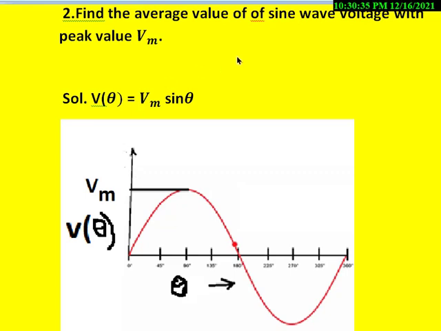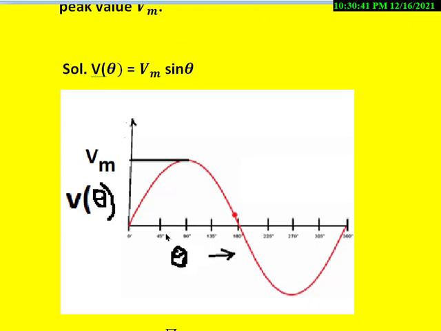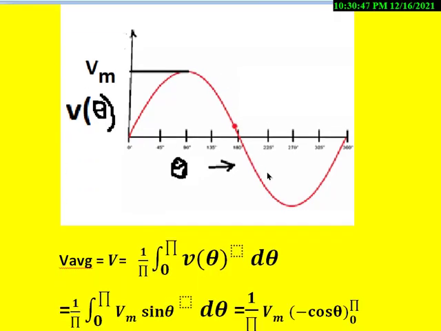So let us calculate the average value for a sine wave voltage with the peak value called Vm like this. So this is the waveform, and we can write the equation for this: V of theta is equal to Vm sine theta. To calculate the V average, first of all, we have to decide whether it is a symmetrical alternating waveform or not.